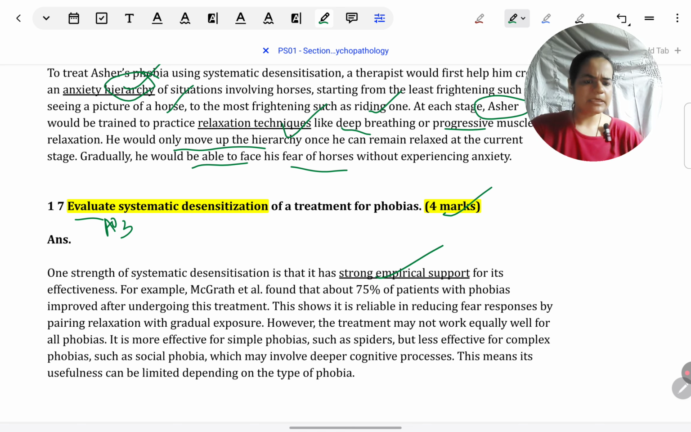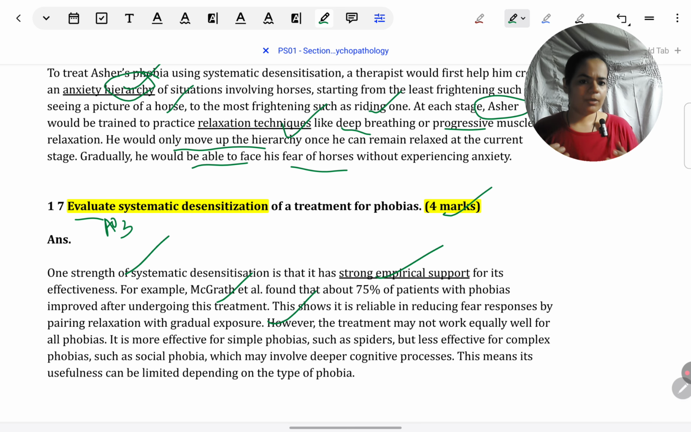So I'll explain a little more effectively with the answer. I have chosen to take a strength that there is research evidence to show that this is a good therapy. So first I've just named that the strength is there is empirical evidence. Now to give context, I'm not just saying this in the air, or I'm not making a general point that I could have made for any theory. The context or evidence is there's actually this study by McGrath et al. which has shown that 75% of patients who are treated with this treatment, they do show improvement. So this is my evidence in the PEEL format.